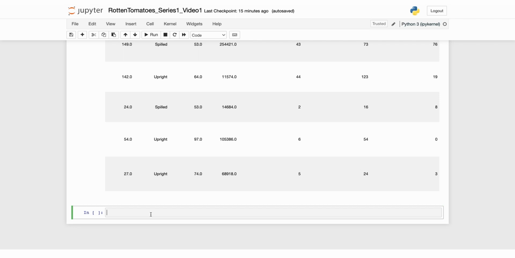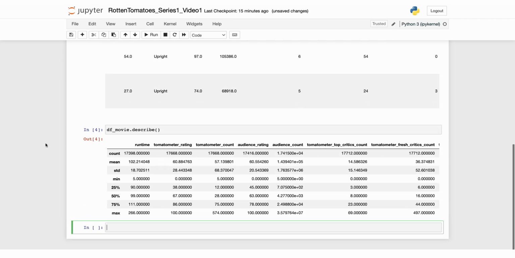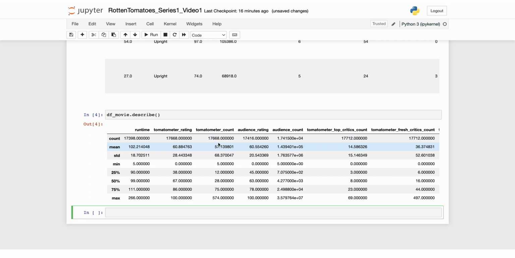To understand our data a little bit better, let's take a look at the summary of our data. So here's the code. We'll just use the describe function. Using the describe function just gives you a little more information about the dataset. All right, now let's get started.